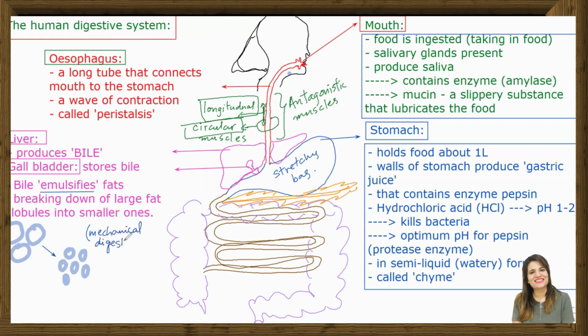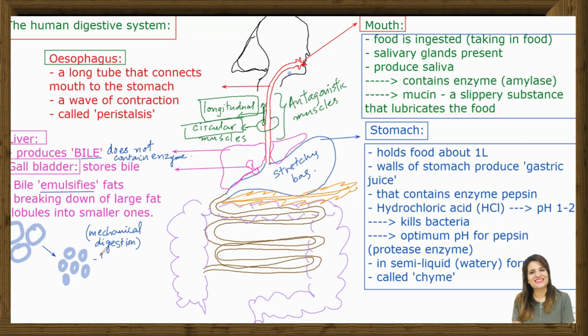Also keeping in mind, bile does not contain any enzyme. So definitely, no chemical digestion. Bile does not contain enzyme. It is only converting what? Large fat globules into smaller ones. For what?